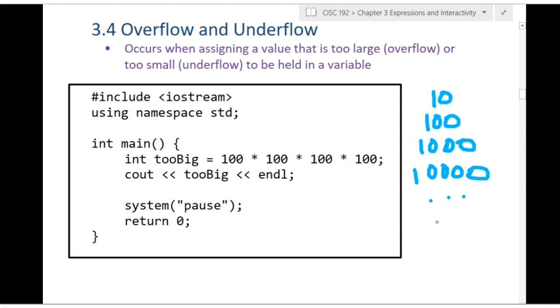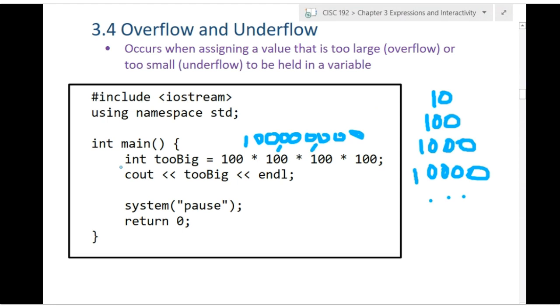So a friend tells us that this program will calculate 10 to the 9th, I'm sorry, 10 to the 8th. So I think this program will calculate 10 to the 8th. 1, 0, should have 1, 2, 3, 4, 5, 6, 7, 8 zeros. And that number is 100 million.